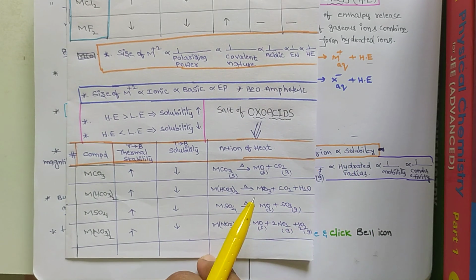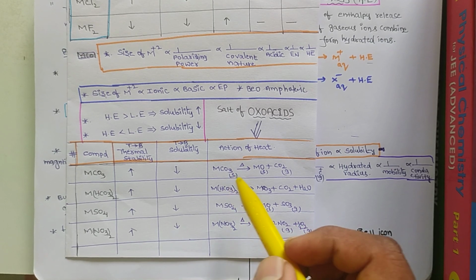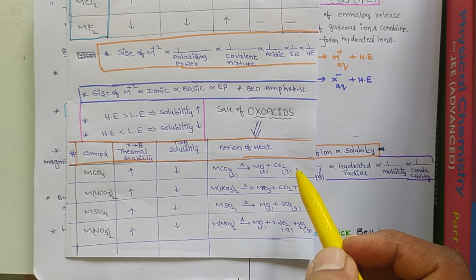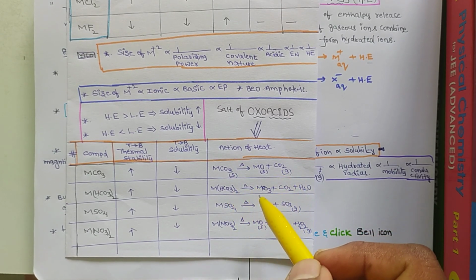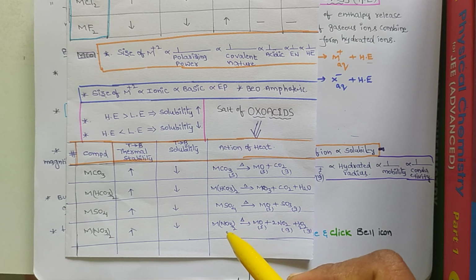Next, another important thing is action of heat. Carbonates on heating give oxides and carbon dioxide gas. Bicarbonates give carbonates, carbon dioxide and water. Sulfates give metal oxides and sulfur trioxide gas. Metal nitrates give metal oxides, NO2 gas and O2 gas, half O2. This NO2 gas is a reddish brown color gas. This is a colorless gas.